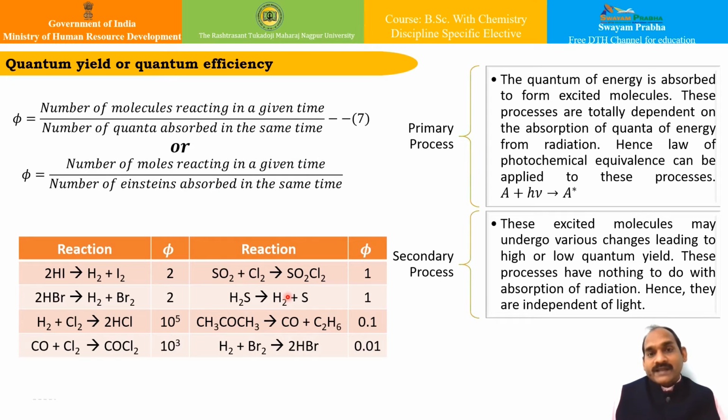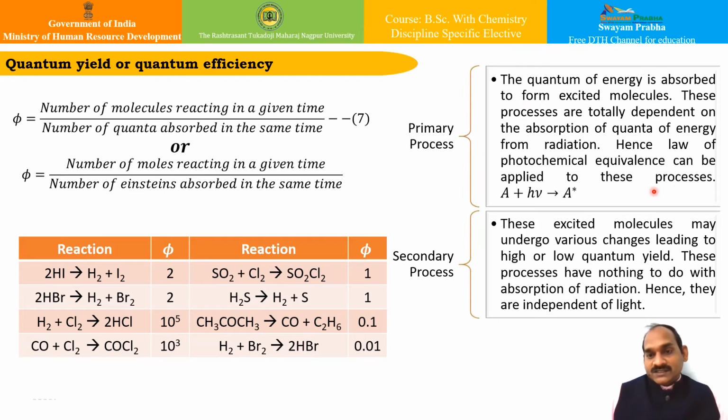In order to explain such variations, it was suggested that the photochemical reaction involves two distinct stages, namely the primary processes and the secondary processes. In the primary process, the quantum of energy is absorbed to form the excited molecule. These primary processes are totally dependent on the absorption of quanta of energy from the radiation, and hence the law of photochemical equivalence can be applied to these processes.